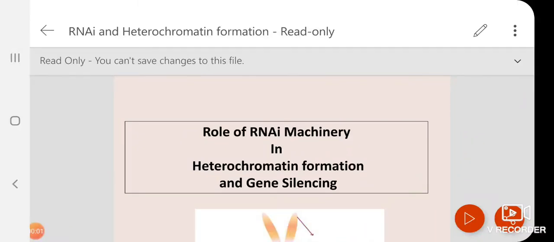Good morning, students. Today we are going to discuss the role of RNAi machinery in heterochromatin formation and gene silencing. I have already discussed gene silencing and the different mechanisms involved in this process. We have discussed siRNA, we have discussed miRNA. So let us see how heterochromatin formation also influences gene silencing and what is the function of RNAi in this heterochromatin formation.